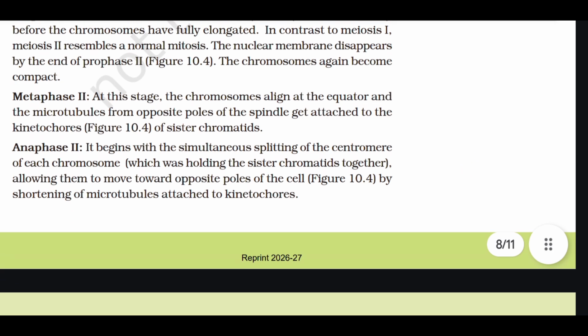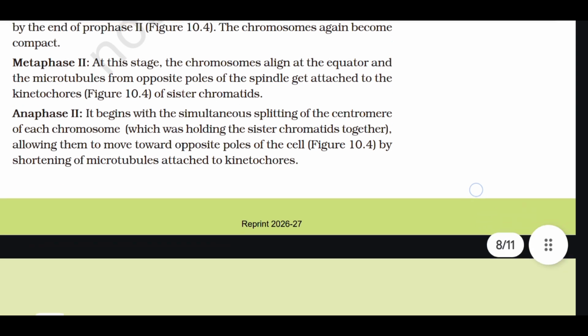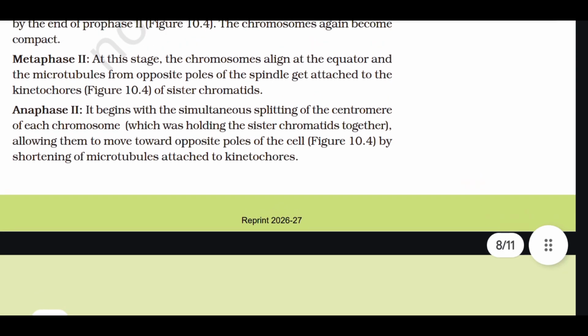Metaphase 2. At this stage, the chromosomes align at the equator and the microtubules from the opposite poles of the spindle get attached to the kinetochores of sister chromatids. Anaphase 2. It begins with the simultaneous splitting of the centromere of each chromosome, which was holding the sister chromatids together, allowing them to move towards opposite poles of the cell by shortening of microtubules attached to kinetochores.